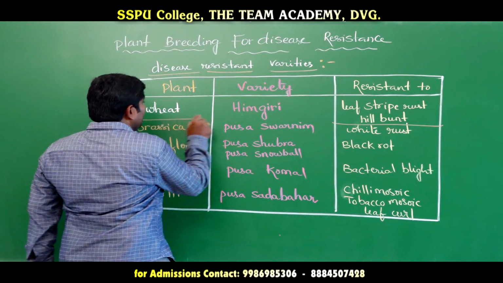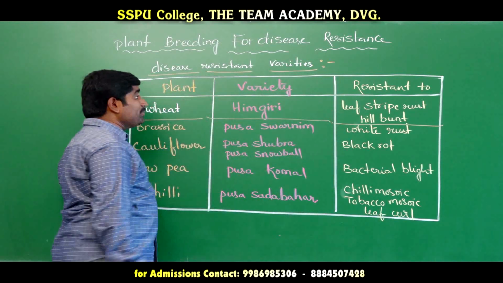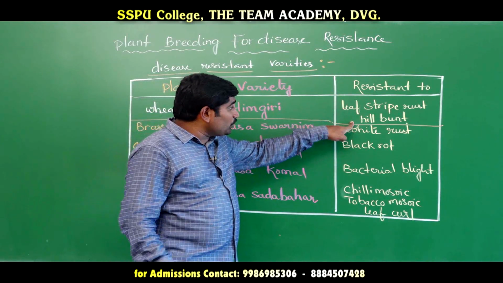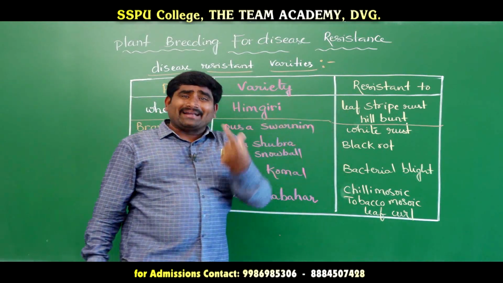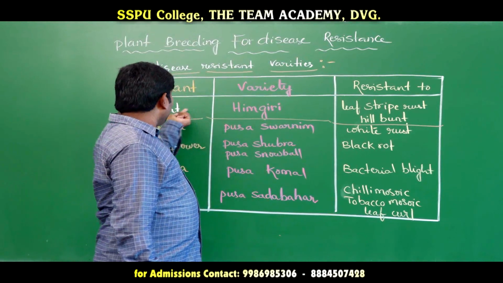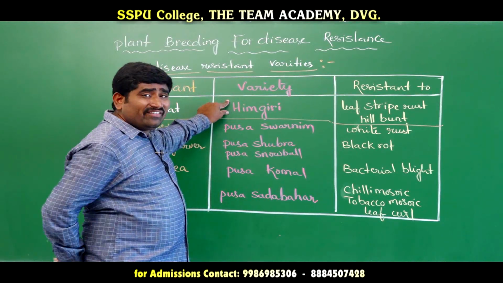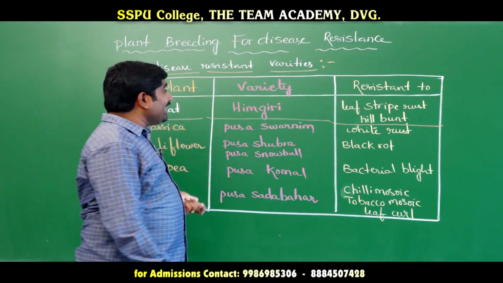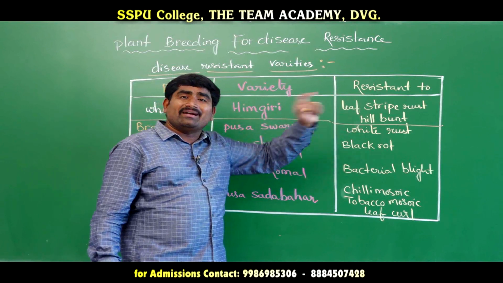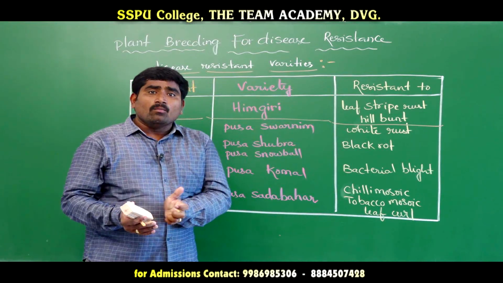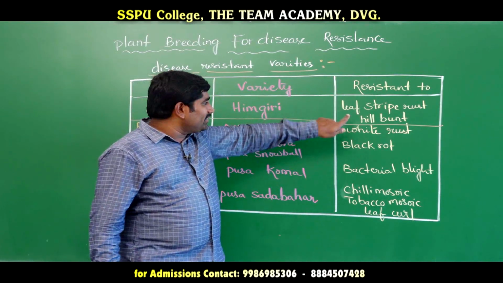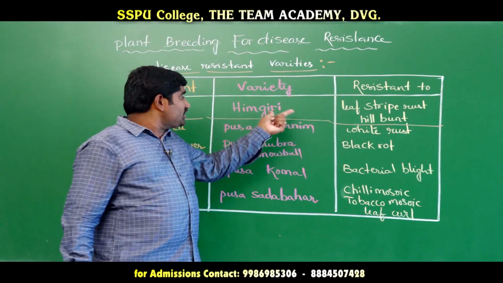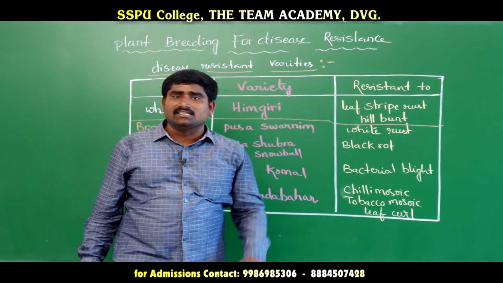Then in that area, the farmers need to cultivate the Himgiri variety of wheat, because a normal wheat variety is no use. If the crop is mostly destroyed by these two diseases, the farmers need to grow Himgiri, which is resistant to them.